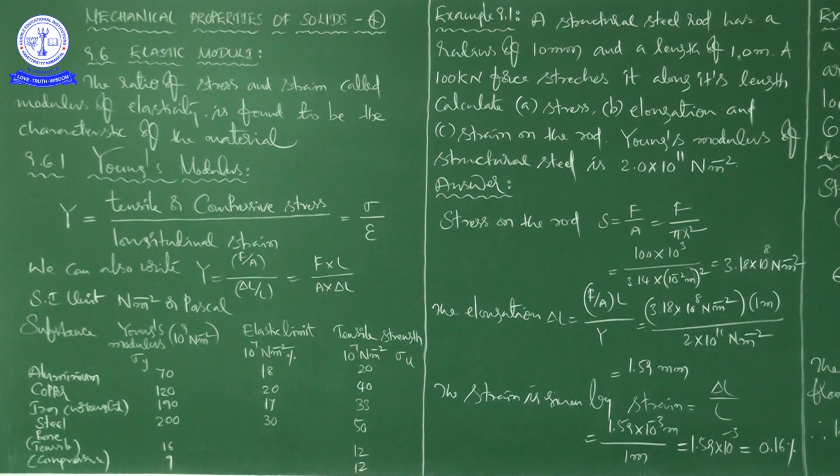So what I want to conclude regarding the region OA in figure 9.3 is that this proportional region is where Hooke's law is valid within the elastic limit of the stress strain curve.